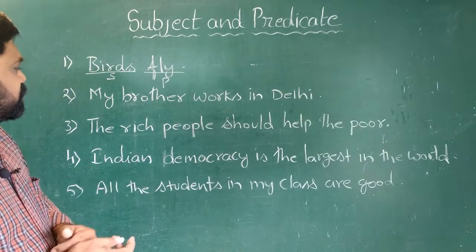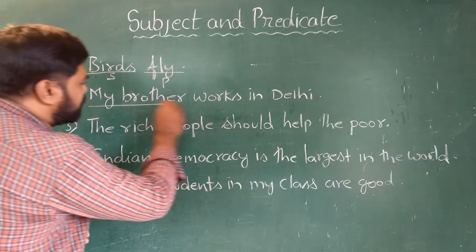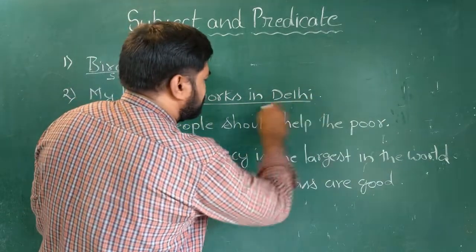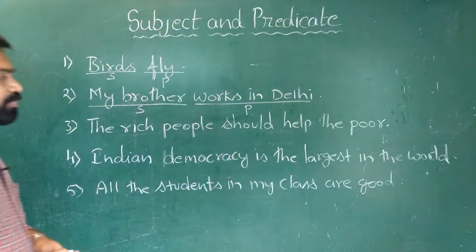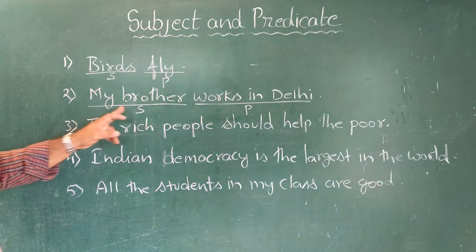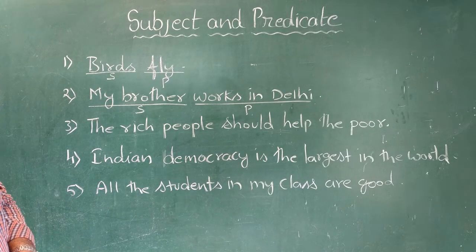Now let us look at the second sentence. My brother works in Delhi. Here my brother is the subject, whereas works in Delhi is predicate. If you observe this sentence, the subject my brother, we have two words here, and so is in the predicate.